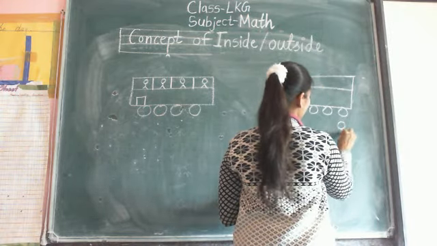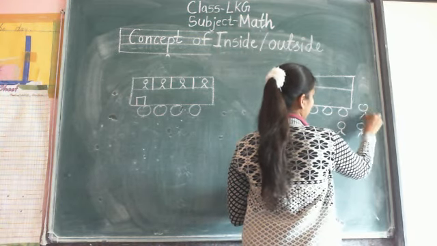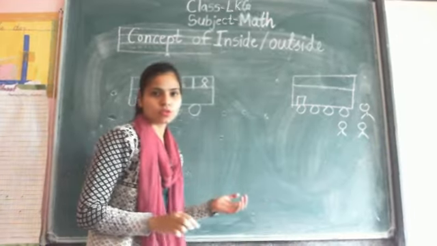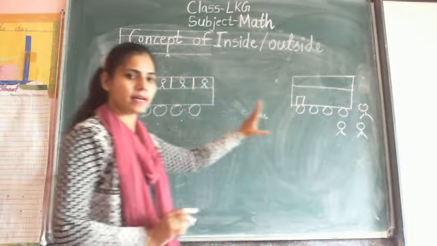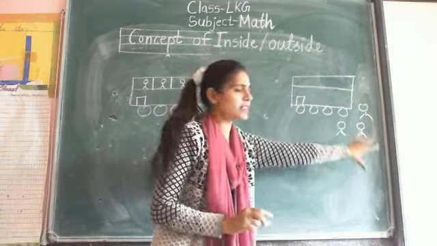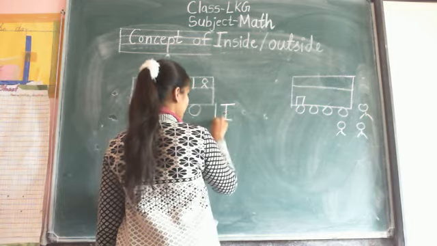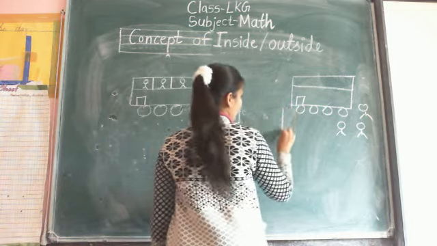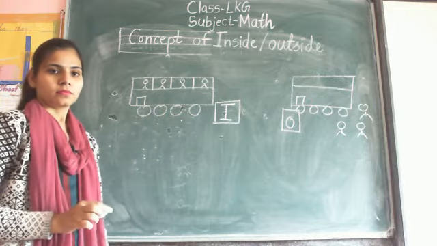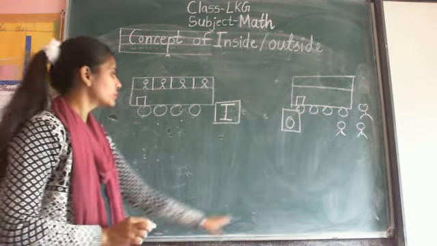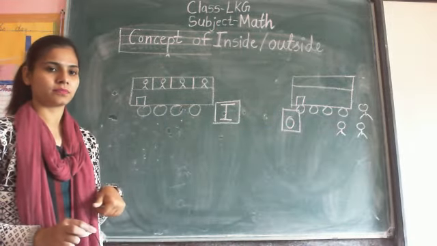Now the children outside the bus. So here children are inside the bus and in this side children outside the bus. So the concept of inside and outside, I for inside and O for outside. Understand all of you? The concept of outside and here the concept of inside.